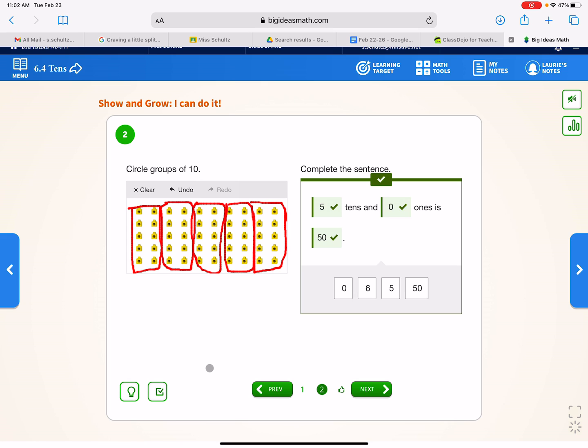Go us, go us. Give yourself a high five. Give your pet a high five. Give your mom a high five. Give your neighbor a high five. Okay, awesome work, guys. And we just went over 6.4, groups of 10. It's kind of like 6.3, except we're expanding more on learning about groups of 10.